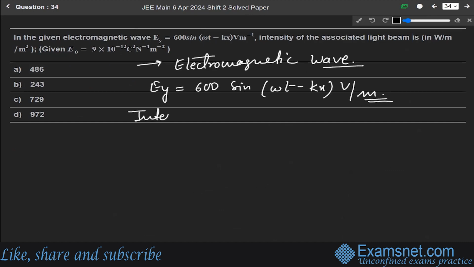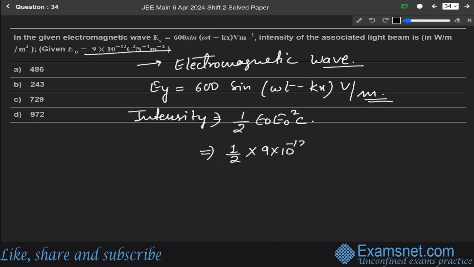We know the direct formula for finding the intensity: 1 by 2 epsilon naught E naught square into C. This is the direct formula. So just put in the values: 1 by 2 into epsilon naught, 9 into 10 to the power minus 12, into E naught square. E naught square means 600 square, into C. C will be 3 into 10 to the power 8 meter per second.